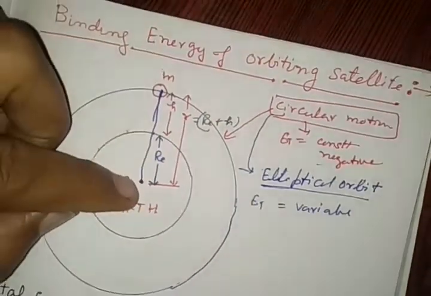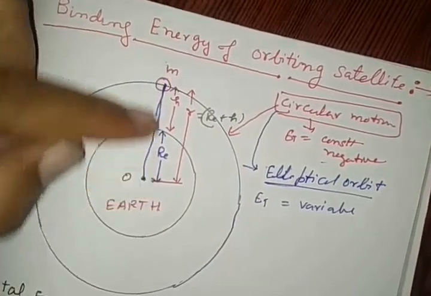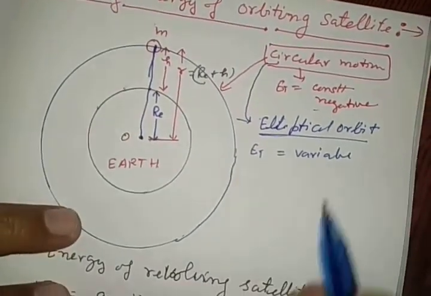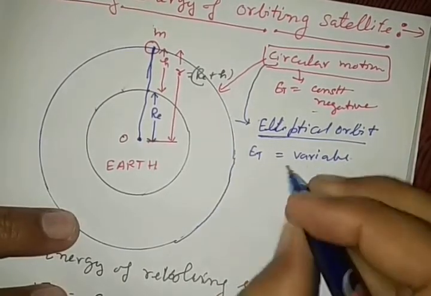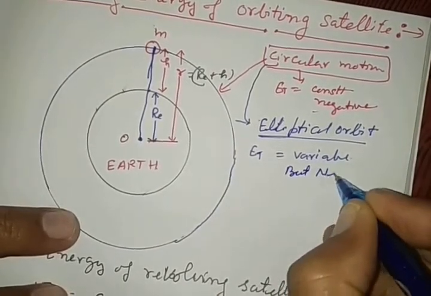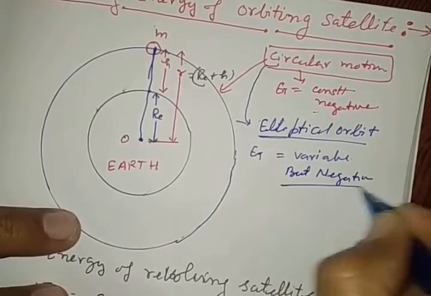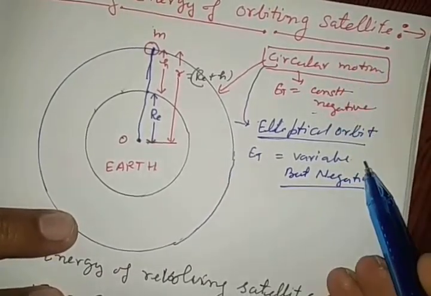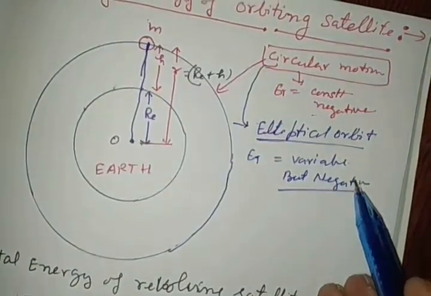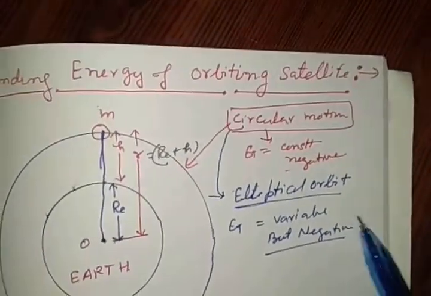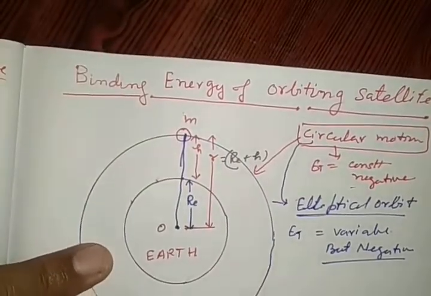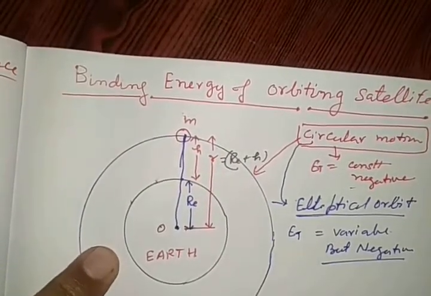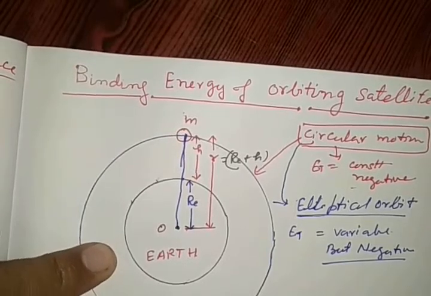Due to the change in the radius, the distance of the satellite from the Earth, total energy is variable, but always negative. So these two points are very common while we calculate the total energy. But our topic is to calculate the binding energy of the orbiting satellite.